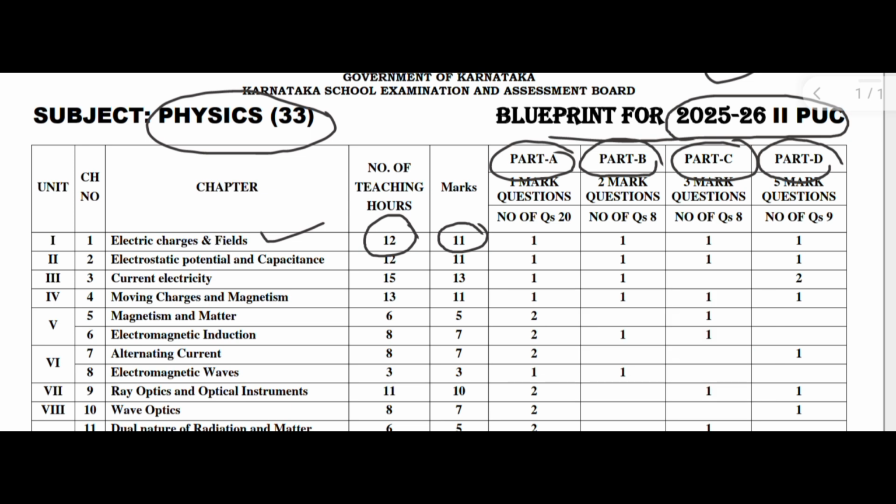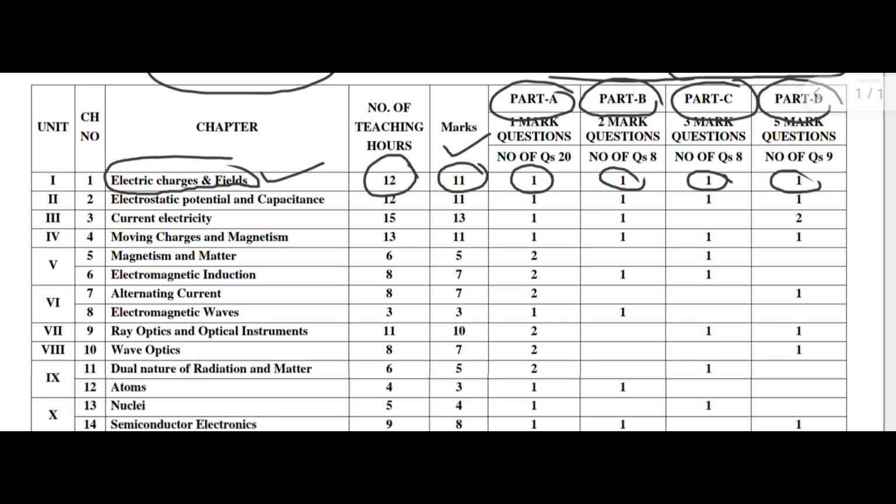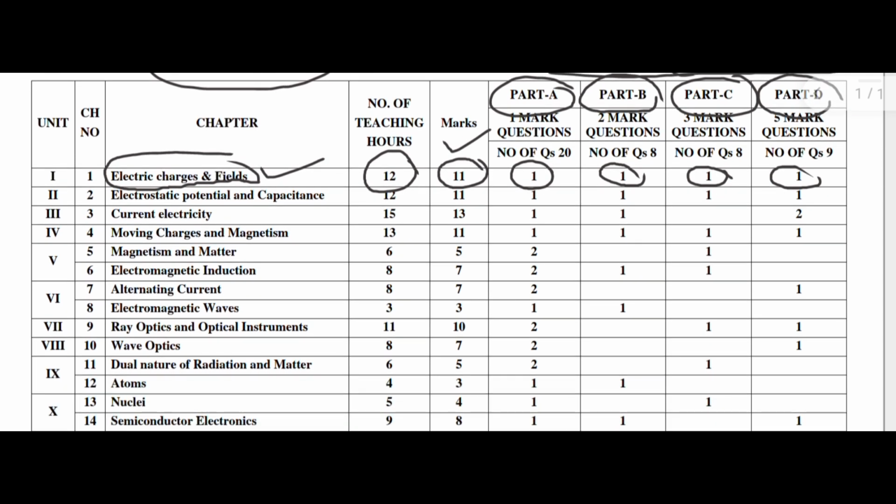From the first chapter, Electric Charges and Fields, 11 marks are allotted. Here you will get one MCQ, one 2 mark question, one 3 mark question and one 5 mark question. Total: 5 plus 3 is 8, plus 2 is 10, plus 1 is 11. Next, the second chapter, Electrostatic Potential and Capacitance.